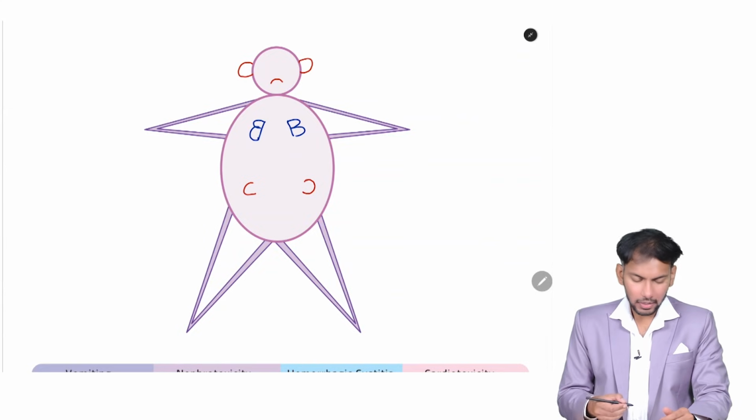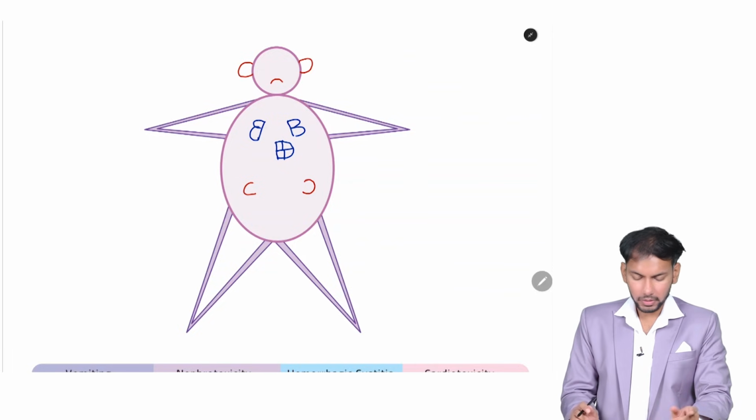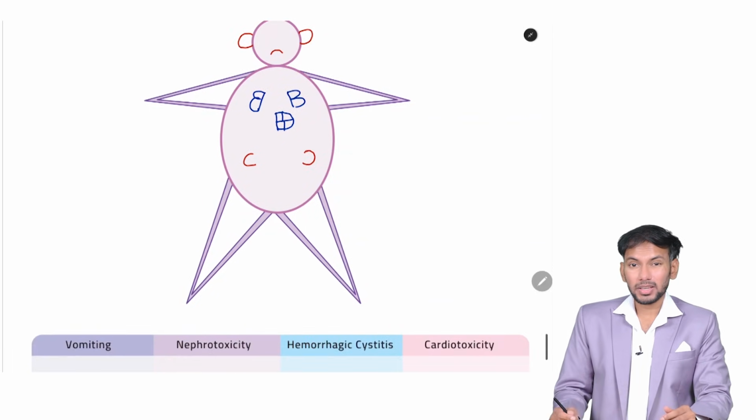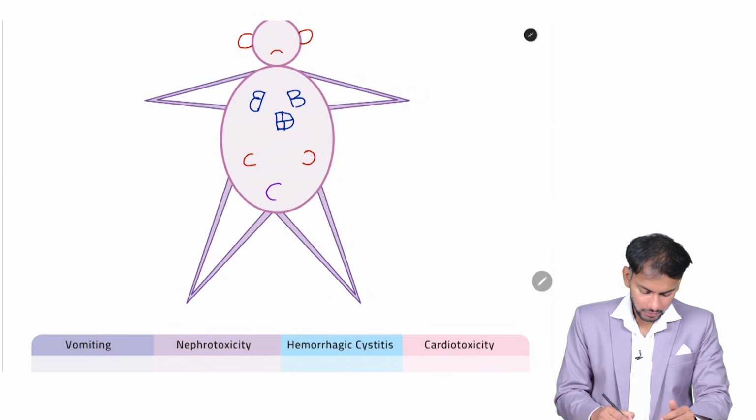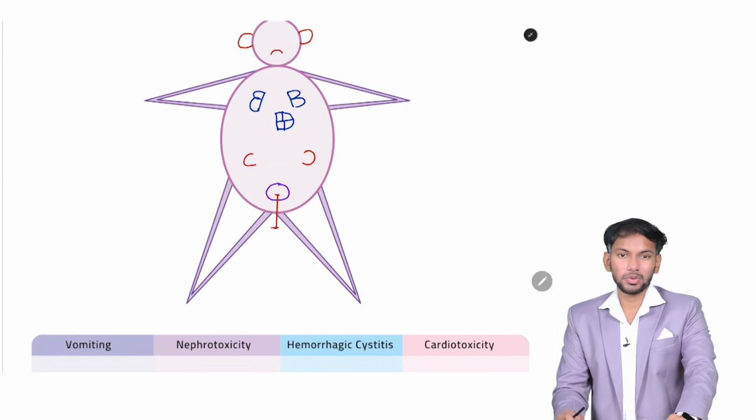Now I'm drawing his heart. Look carefully how I am drawing his heart. I'm keeping one D, next T and an inverted T. You got 4 chambers. Now I'm drawing his bladder. You see carefully, this is the bladder and there is urine. These are all the side effects you need to remember.